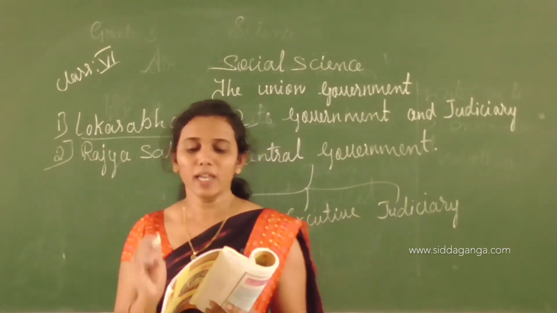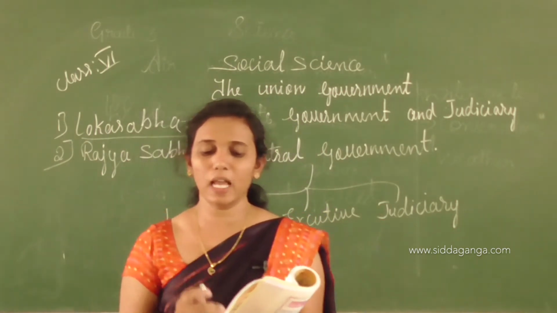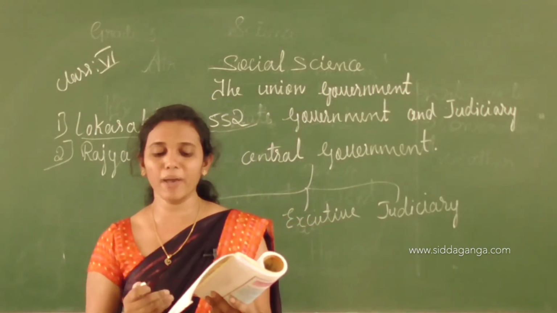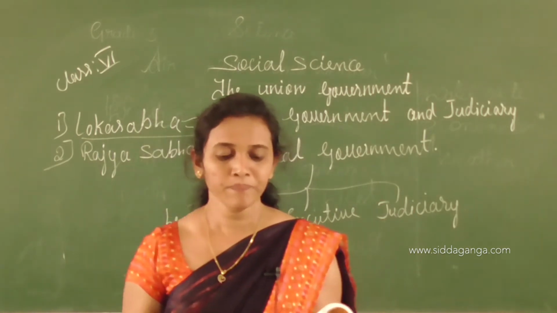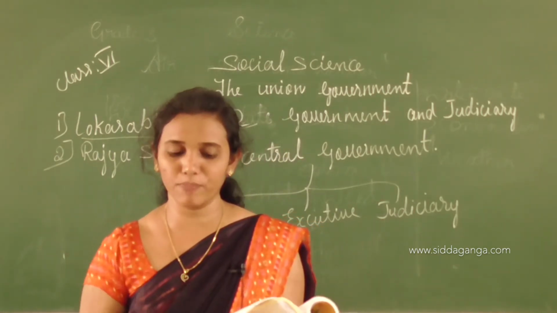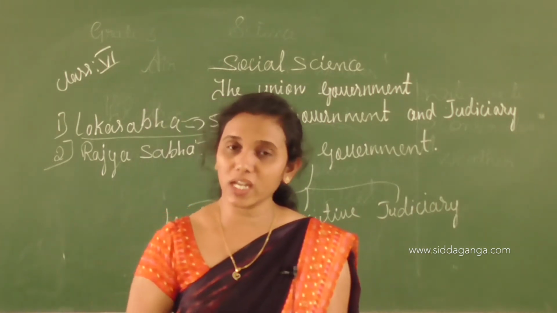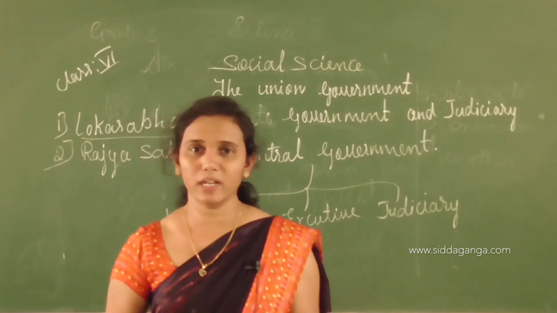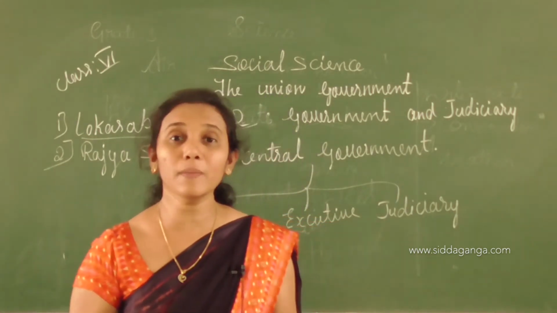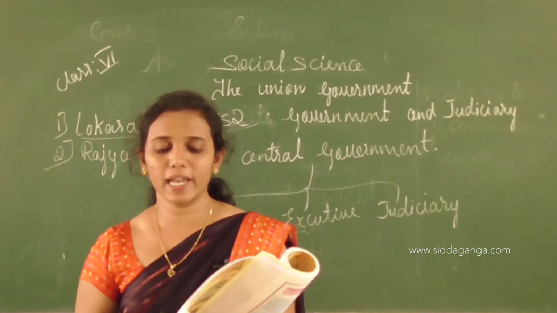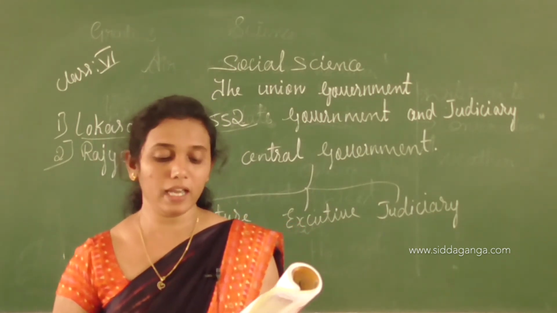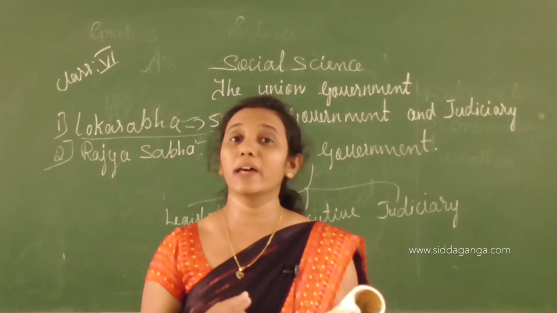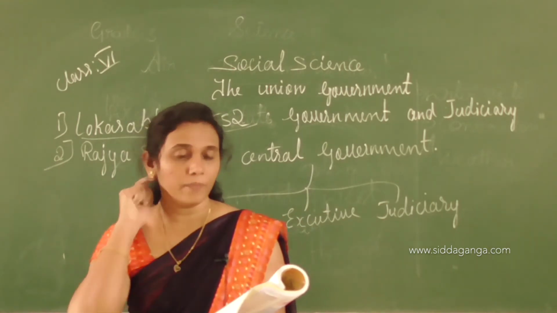552 members. The maximum number of seats in the Lok Sabha is 552. Lok Sabha Speaker: the members of the Lok Sabha elect one among themselves as the Speaker. The powers and functions of the Speaker are deciding the matters that need to be discussed in the house, maintaining the discipline and dignity of the house, conducting the discussion in a proper manner and taking decisions.